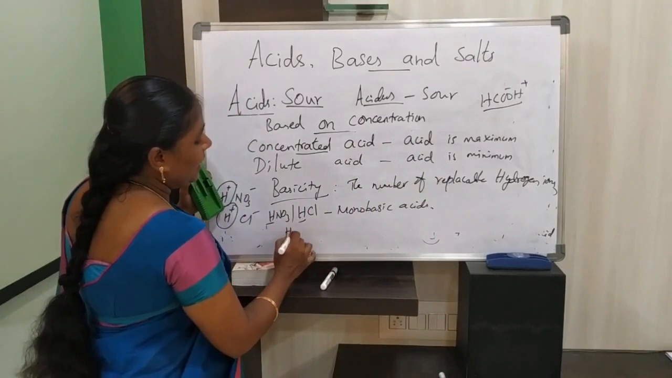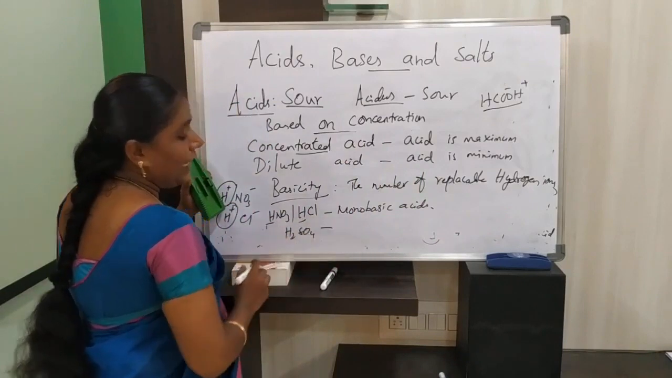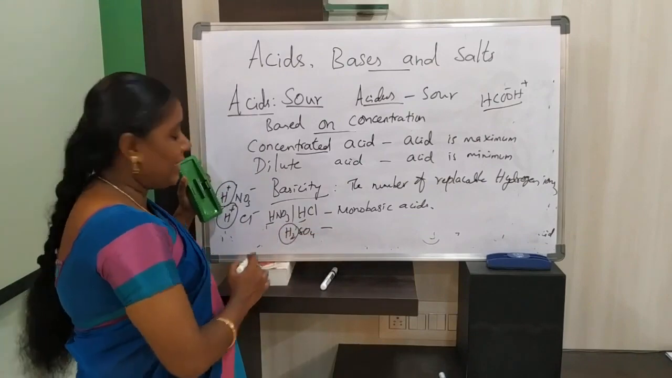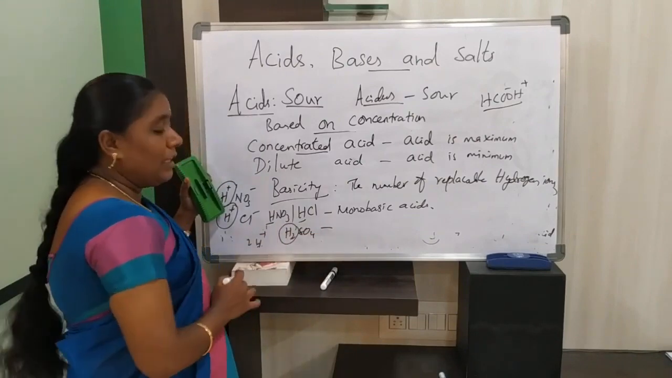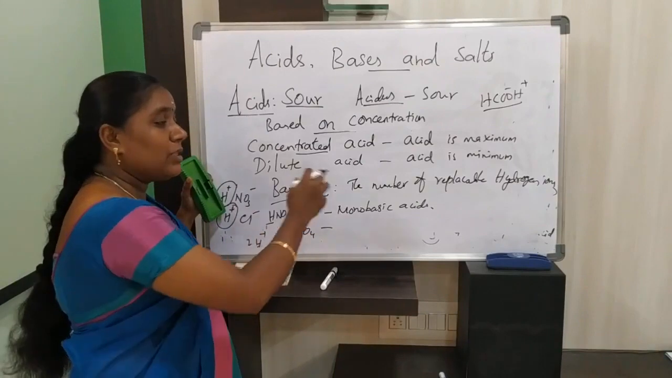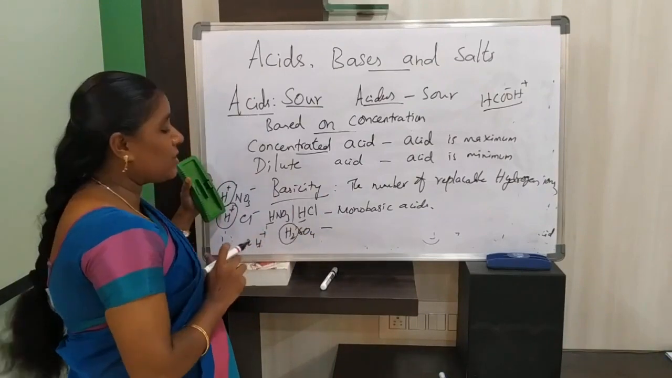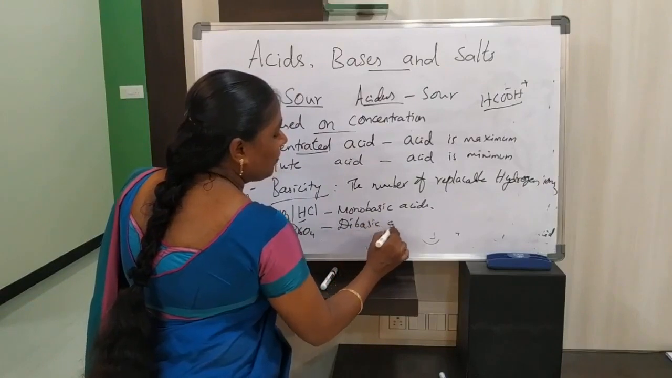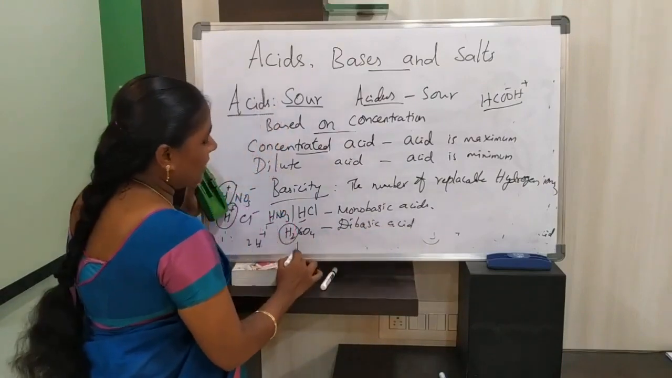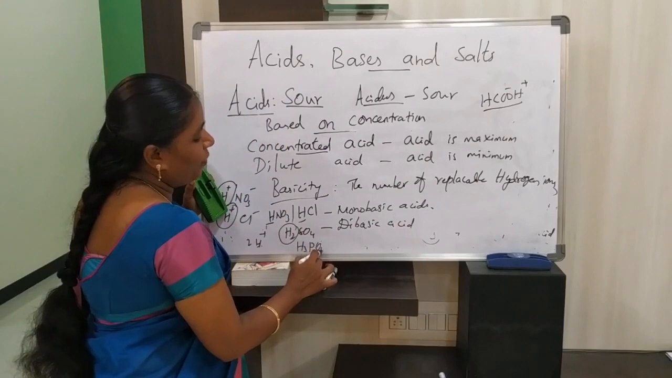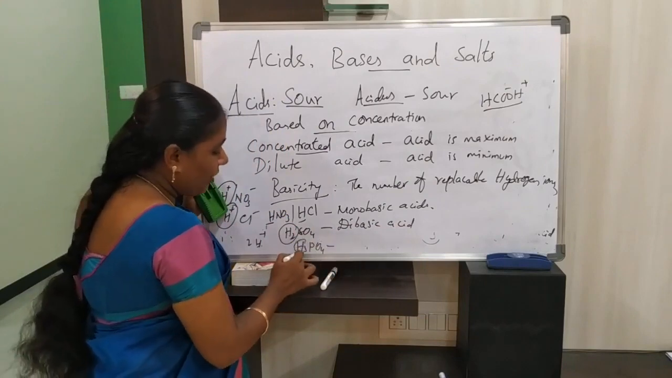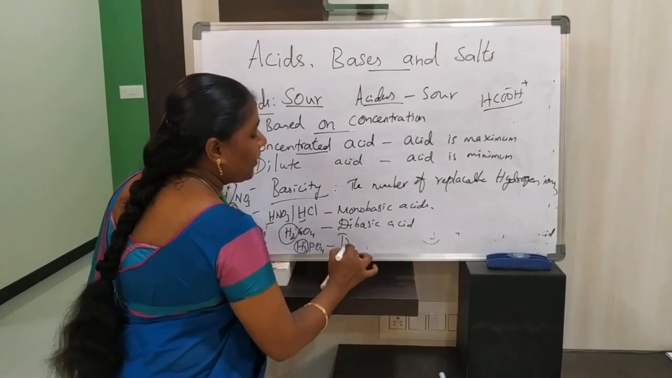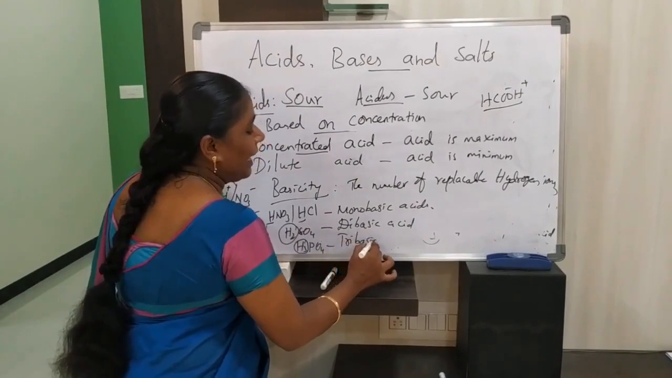Same like this, see H2SO4. In sulfuric acid, 2 hydrogen ions will separate. So the number of replaceable hydrogen ions is 2. So this is a dibasic acid. Same like this, in phosphoric acid, H3PO4, the number of replaceable hydrogen ions is 3. So this is an example for a tribasic acid.